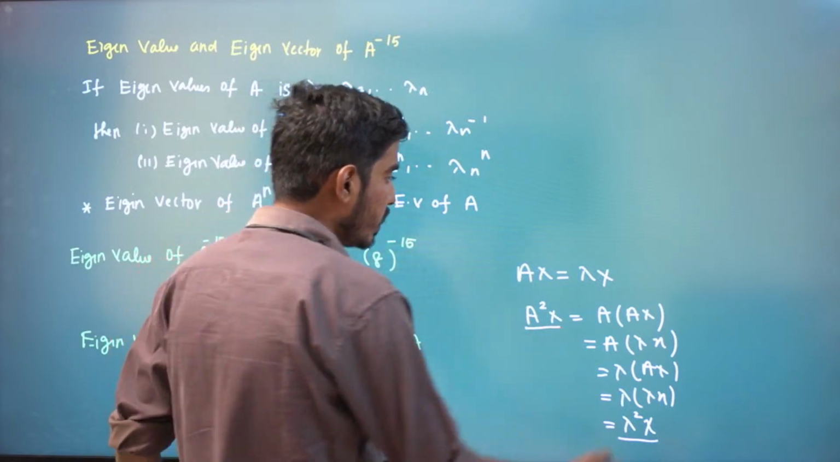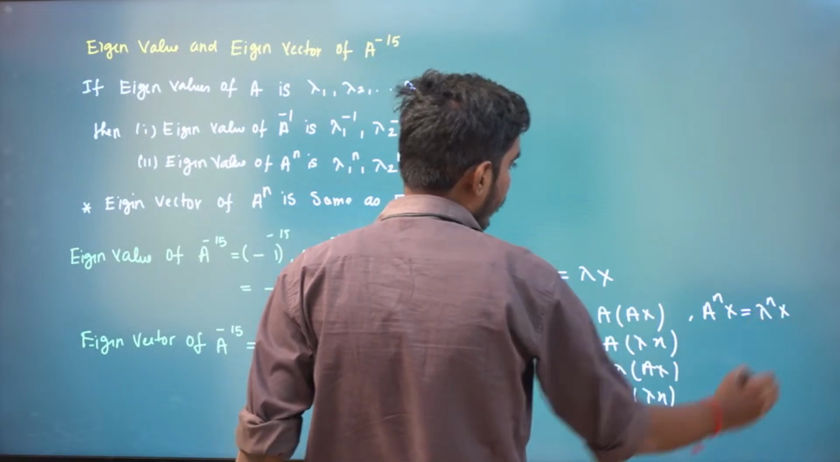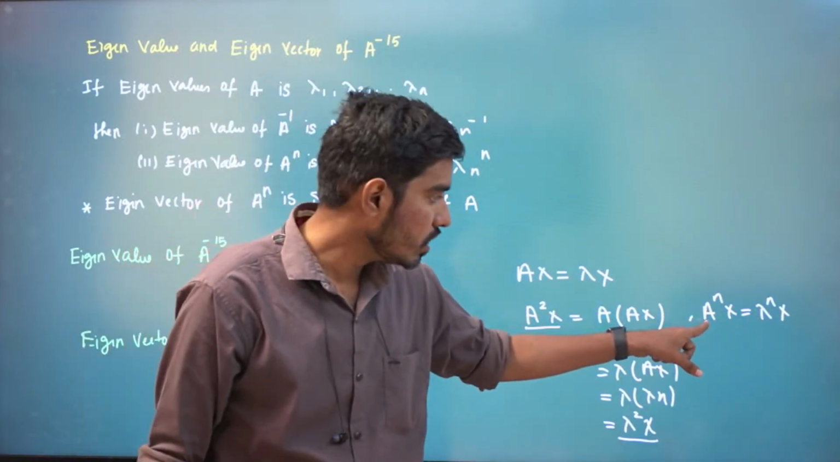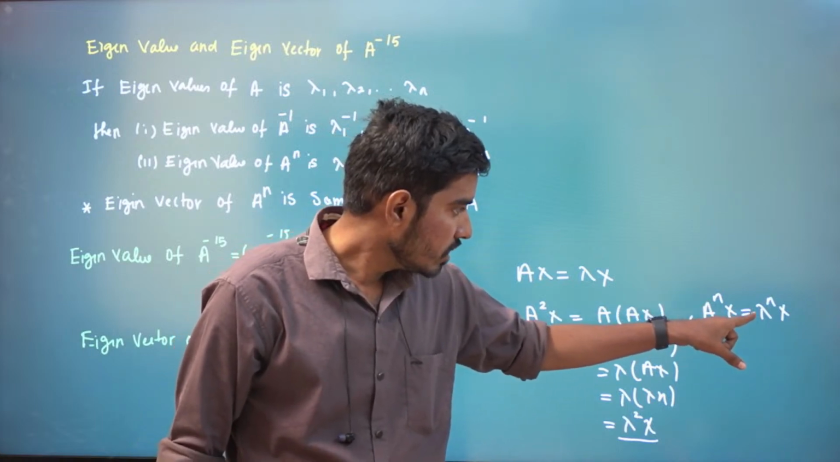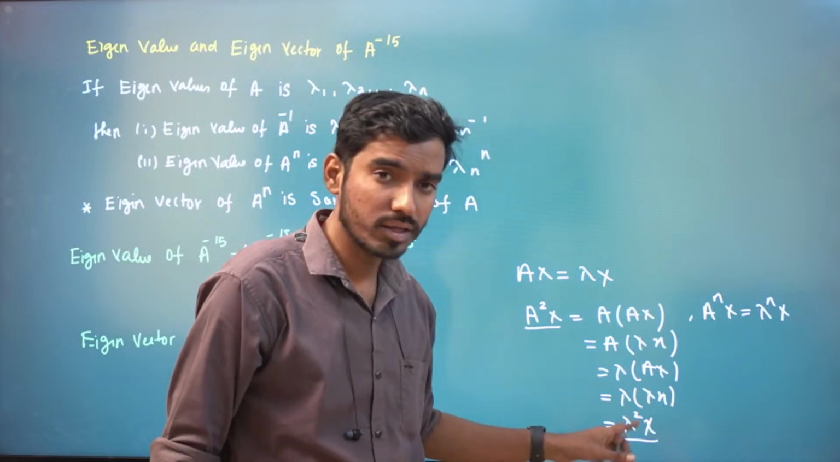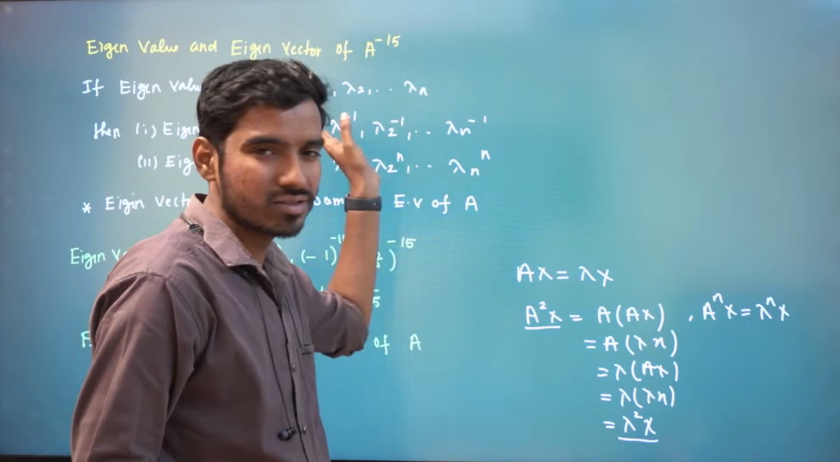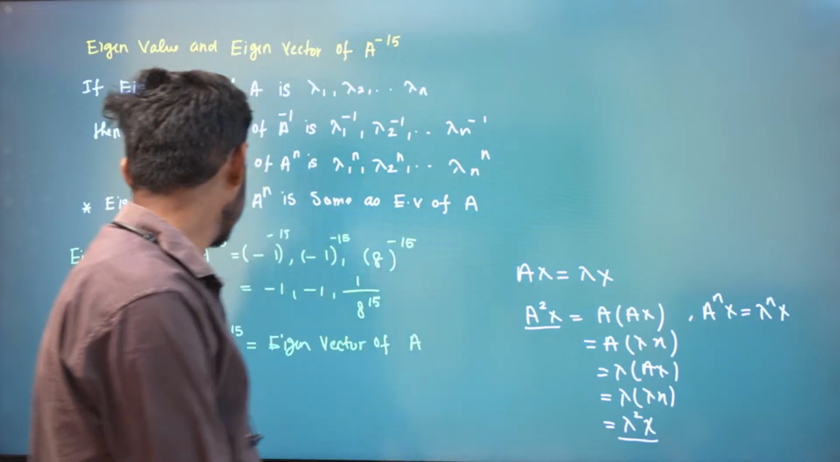So it is true for any n. A power n of x is the same as lambda power n of x. That means the eigenvalue of A power n is nothing but lambda power n, and x remains the same for all. That means the eigenvector will remain the same. So this is a proof for this. Simple proof only. So that's it.